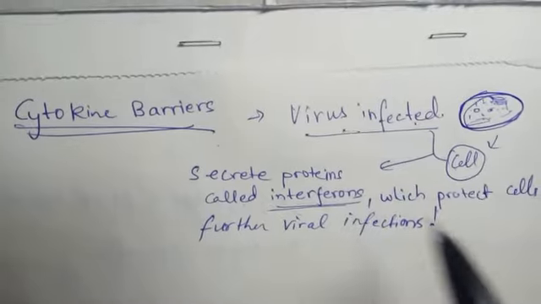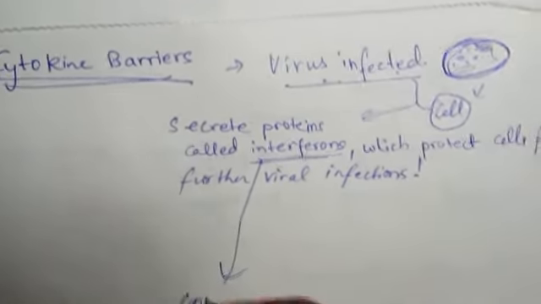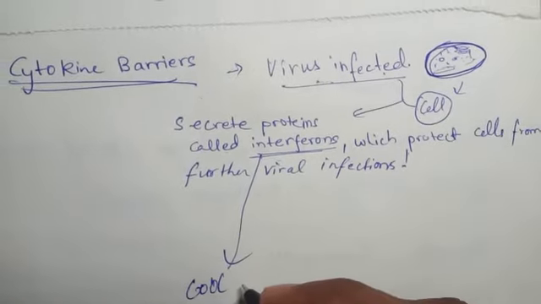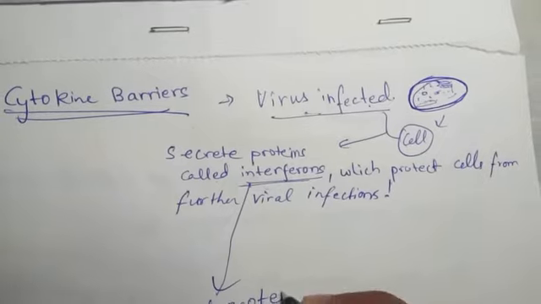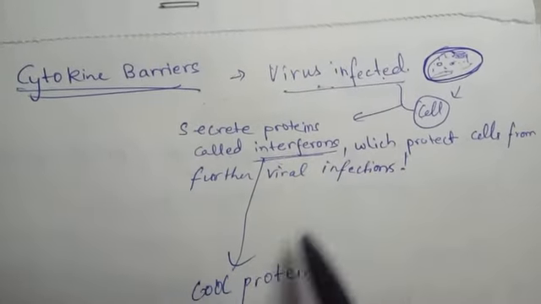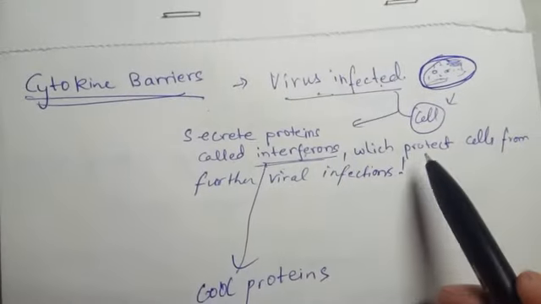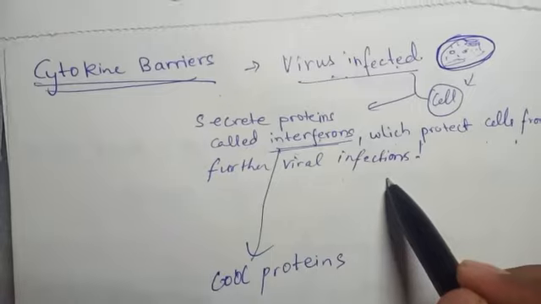That's like a really cool protein which protects cells from further viral infection.